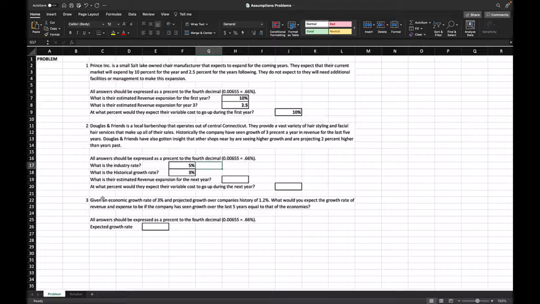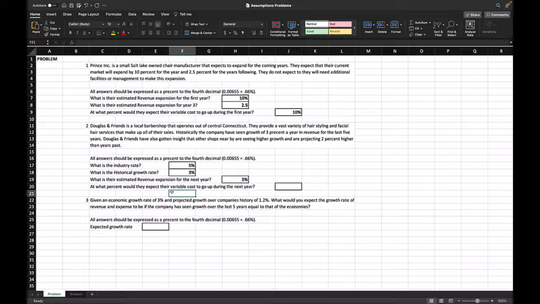Alright, now what is their estimated revenue expansion for this year? So we should expect that they should make what they've done in the past plus anything else that competitors are doing in the industry. So we should say 5%. At what percent should we expect their variable costs to go up?